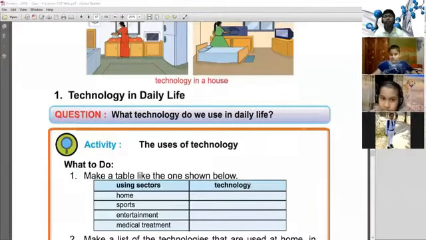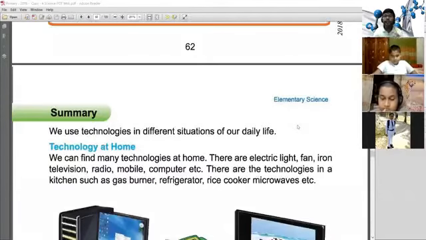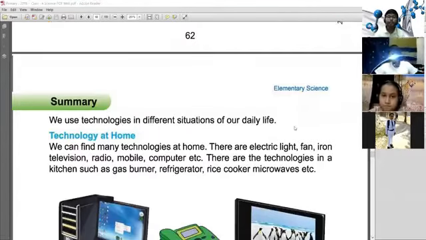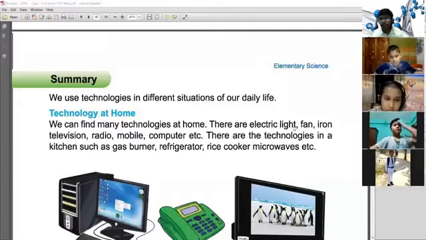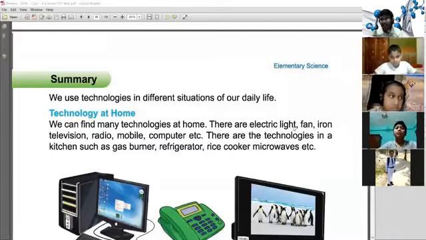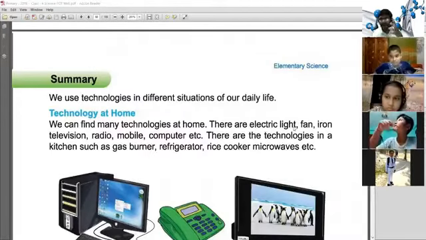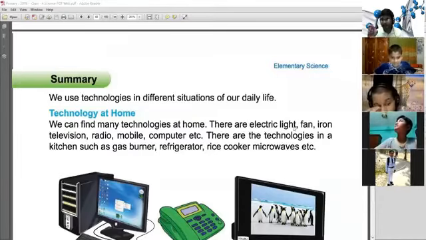Without technology, we cannot lead a moment of our lives. We use technology in different situations of our life. Technology at home, we can find many technologies at home. We see that in the background of Tasin Ras, there is a technology, there is an almari, and there is a bed, there are other instruments, all are technology.